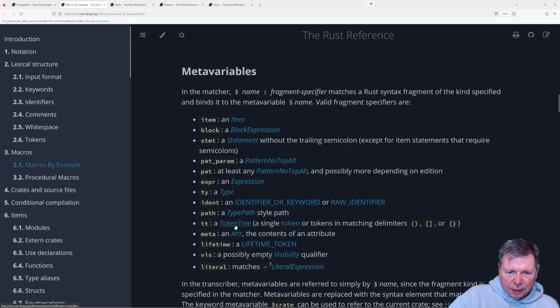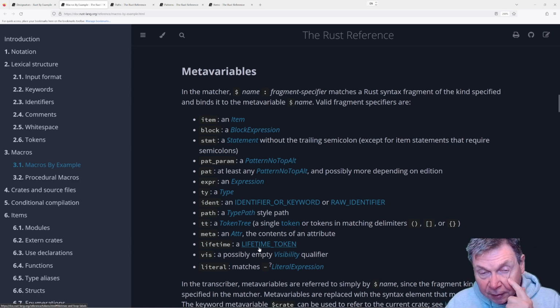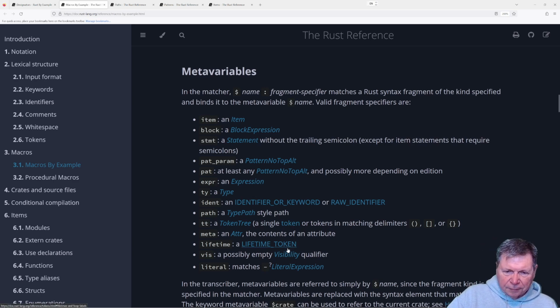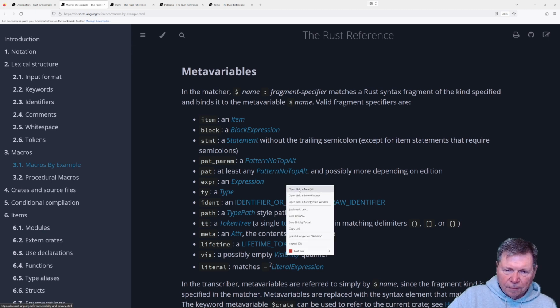Sure. Why not? A token tree. Oh, let's not even bother. Attribute. Lifetime token. Oh, right. We talked about lifetimes. We had the lifetime of an object, and it returned a lifetime, I think, if I remember correctly. So that's probably what that is. Visibility qualifier. Visibility of... Oh, is this like scope?